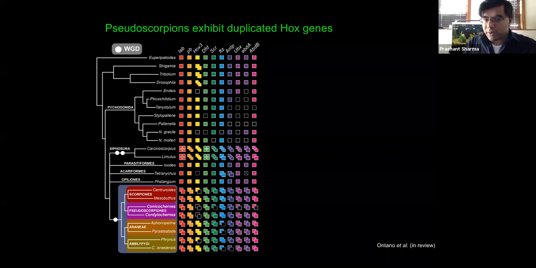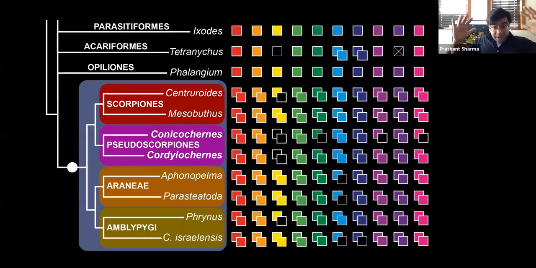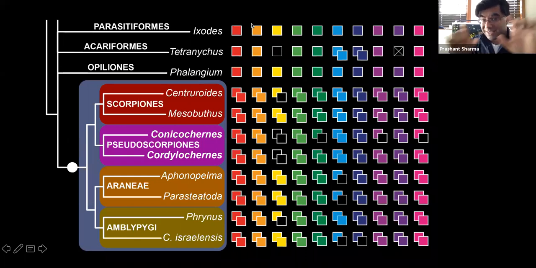Let's zoom in on just the arachnids. Kindly observe that in pseudoscorpions, we obtain duplicates of many of the Hox genes in common with the remaining arachnopulmonates. In the transcriptome of Conychokernes, we found 9 homologs of Hox genes, 6 of which are duplicated. In the genome of Cryptolechernes, all 9 of those Hox gene homologs were present as duplicates. This is to the exclusion of groups like mites, ticks, and harvestmen, which either have the ancestral 10 gene Hox cluster, or they exhibit duplications only by tandem duplicates. That is, these groups have a single Hox cluster.